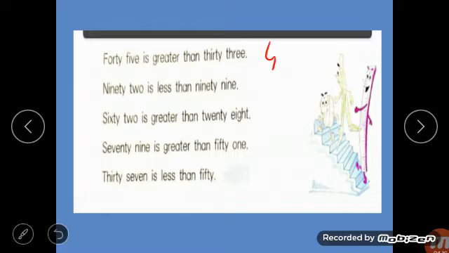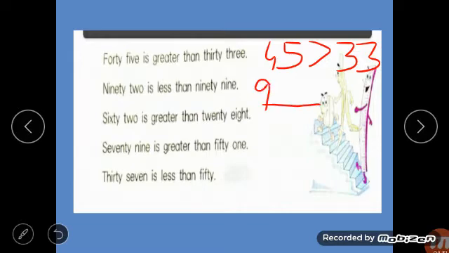You have to write 45. Then is greater than, this sign, you have to put, and 33. Similarly, here dashes are there in the book. You have to write 92. Less than, then you have to close the mouth here. The fish mouth is closed, and 99. Similarly, you have to do the remaining questions also. You have to do it yourself.